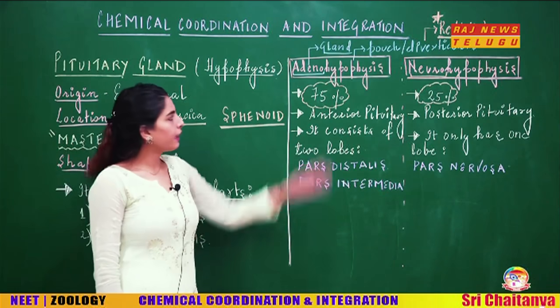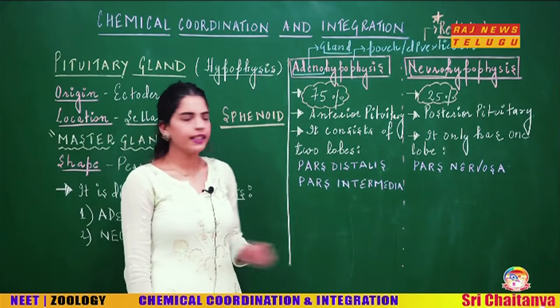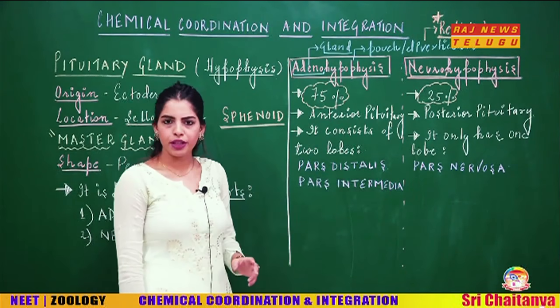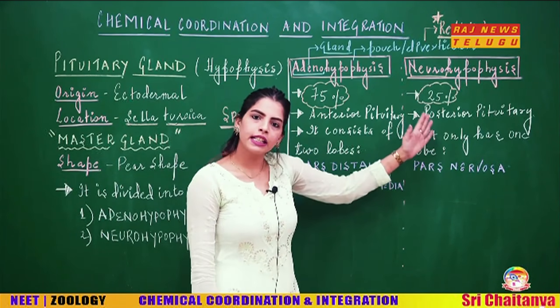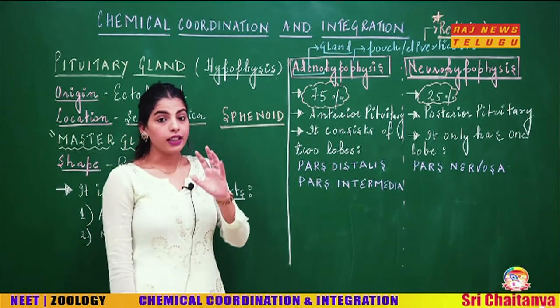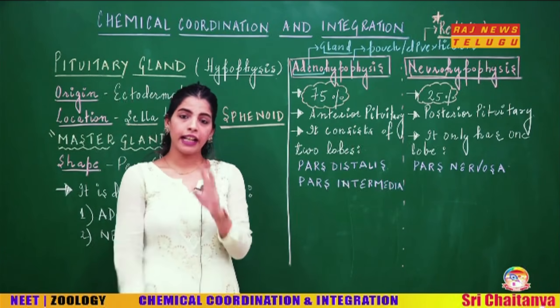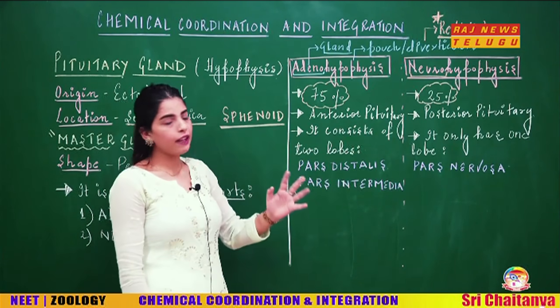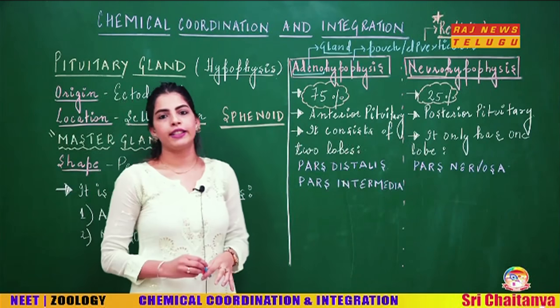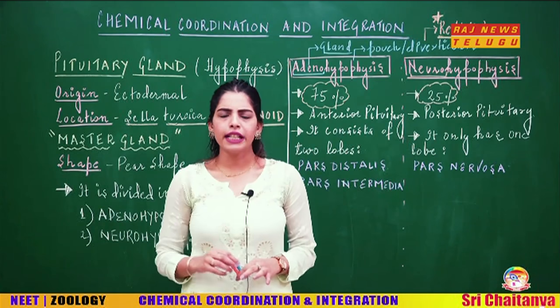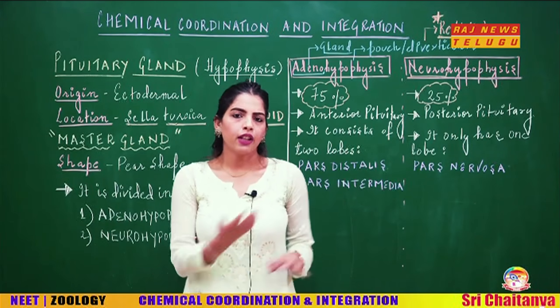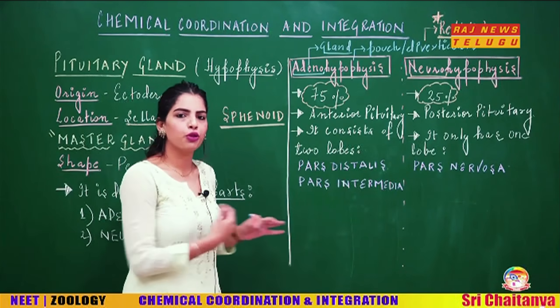It's very easy: when you say adenohypophysis, it's surely the anterior pituitary, and when you say neurohypophysis, that's the posterior pituitary. Now, just like your pituitary gland had two divisions, your adenohypophysis further has two lobes, and your posterior pituitary also has lobes. Let us see what are the lobes of these two parts.